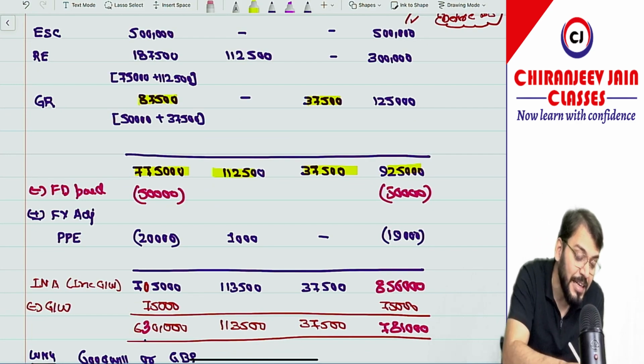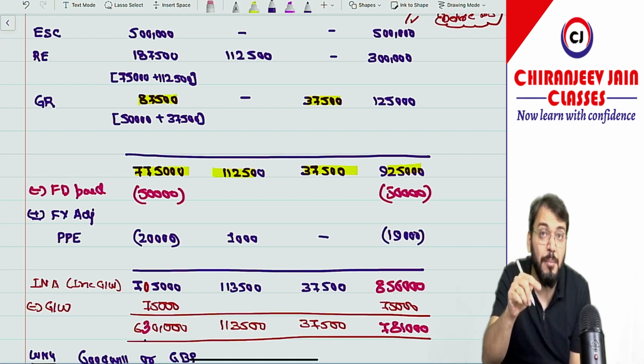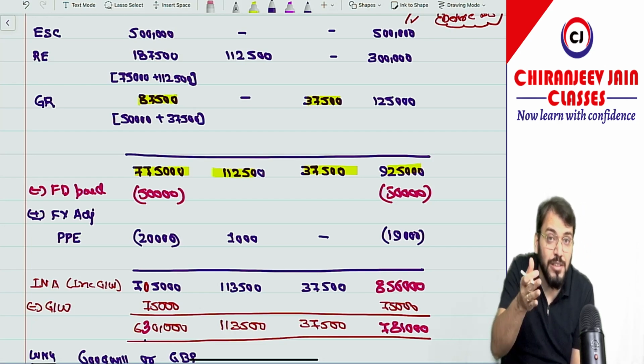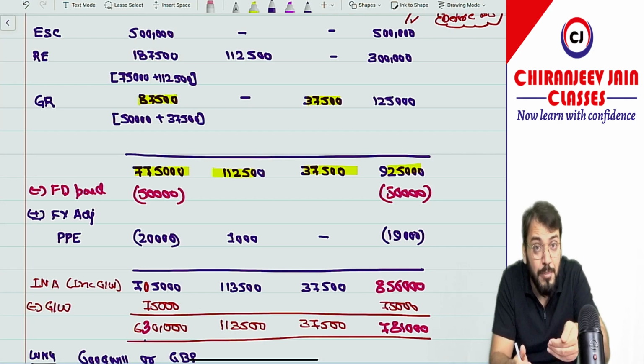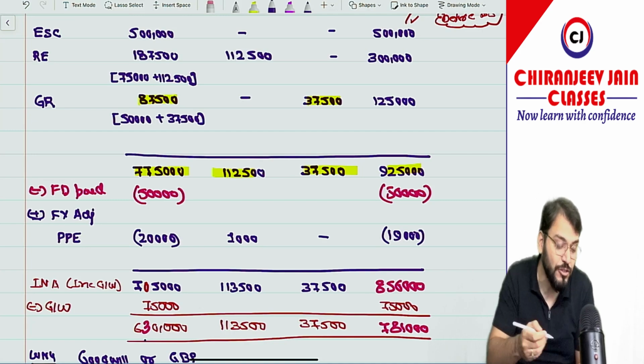So initially we have added it to calculate the analysis of profit. Now we are deducting it on the date of acquisition, because can I say it will reduce the net asset on the date of acquisition, because the payment has been done before the date of acquisition. This point, have you understood?